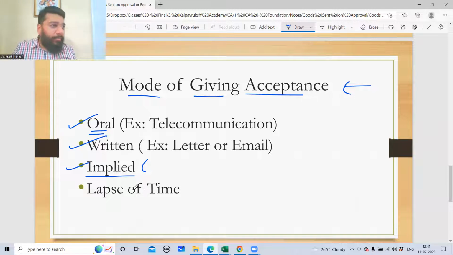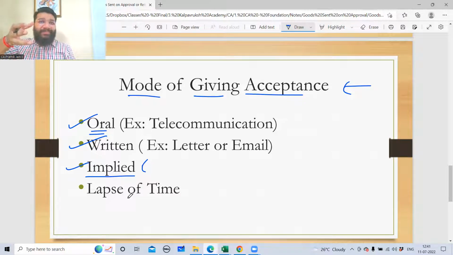Now, another example. Let's suppose you wanted a fridge. You are a very close friend of mine. You said that you want to just see how the fridge is. You could not come to my shop due to some reason, so I am sending the fridge to your house. What are you supposed to do? You are just supposed to see the goods. If you like it, you'll keep it, or else return it back. Now, what did you do? You opened the pack, you connected it, you kept all the items inside, seeing whether it is cooling or not. After that, do you think if you return it, I'll accept it back?